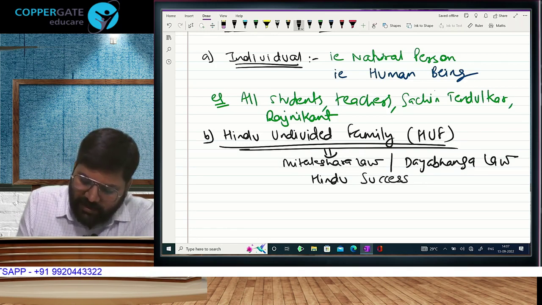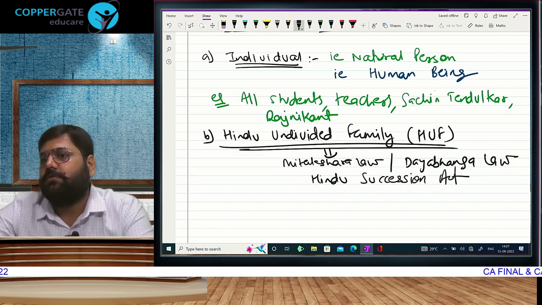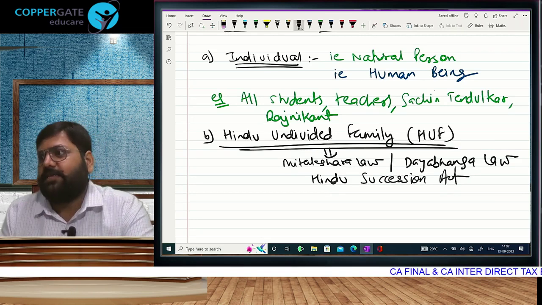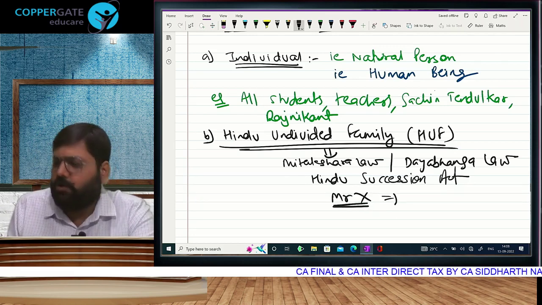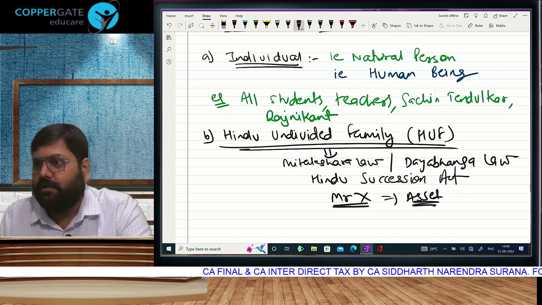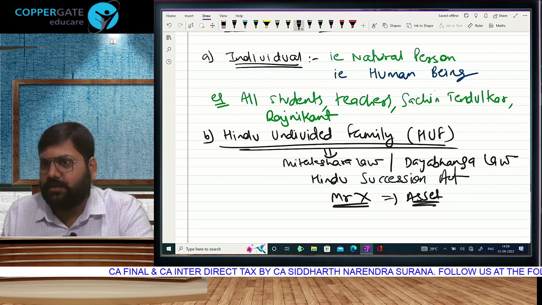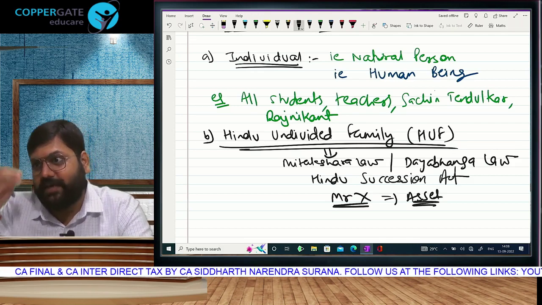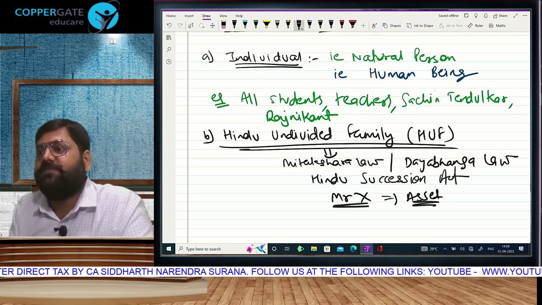Yes. Name or anything else also? Succession laws of Hindus, as per which 3 generations, including myself, makes 4 total. If Mr. X is the owner of any asset, an asset can be a property, a share, a debenture. You understand a loan given to someone is also an asset? Current asset, loans and advances? Yes. And there is income generated from that asset, because the word asset itself means something that will generate income. Asset means something that will bring benefits in future.